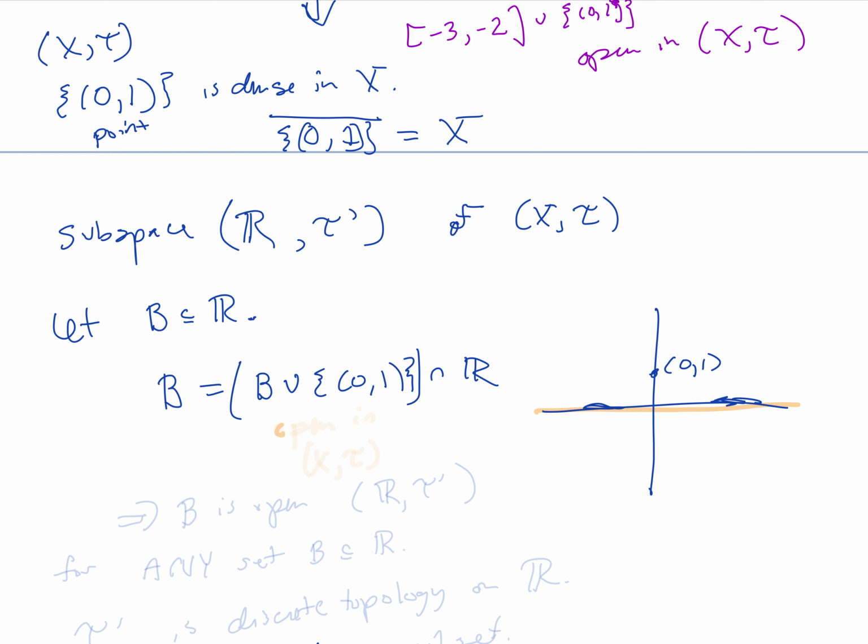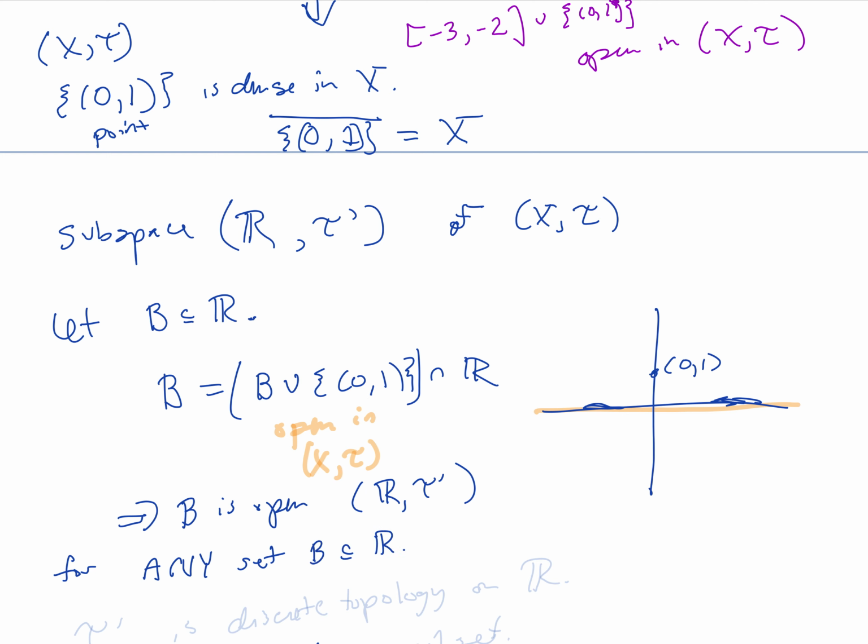And by definition, any set that contains this point is open in (X, tau), and that tells us that B is equal to some open set in (X, tau) intersected with the subset we're interested in, and that tells us that B is open in this subspace topology (R, tau prime) for any set B subset of R.